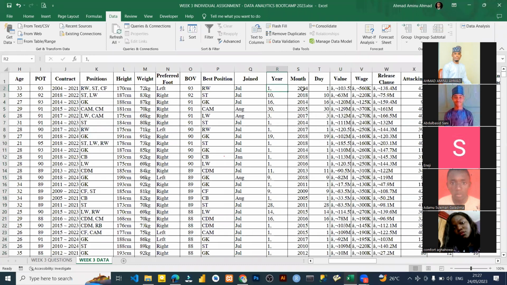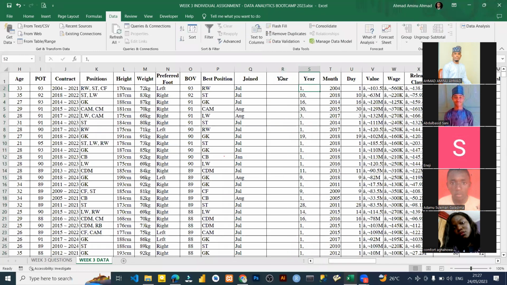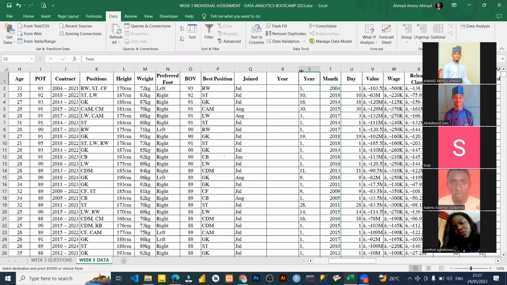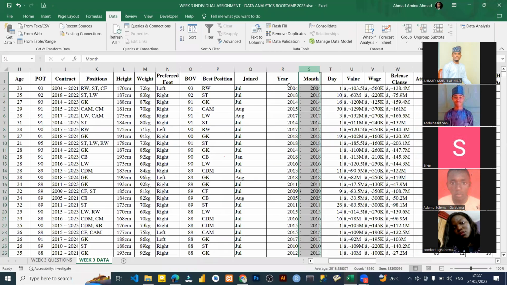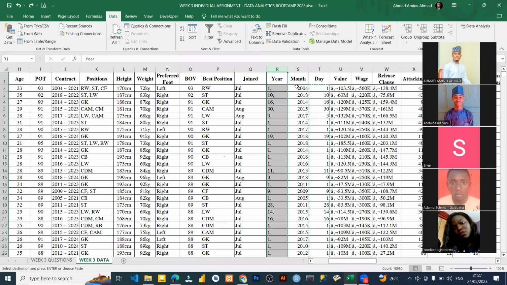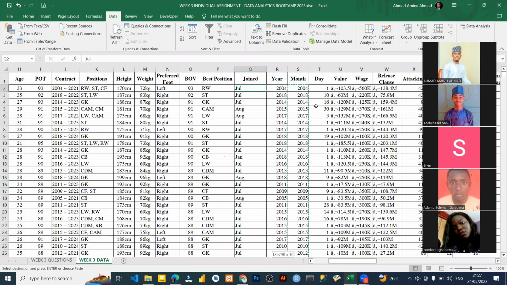For this one, this is year and this is month. So all I need to do is create a new column here and call it year. I'll bring the year here, paste it, then delete this here. That's also okay. Sorry, I deleted the month, right? No, we have our month there. So I'll just copy the month and paste the month here.